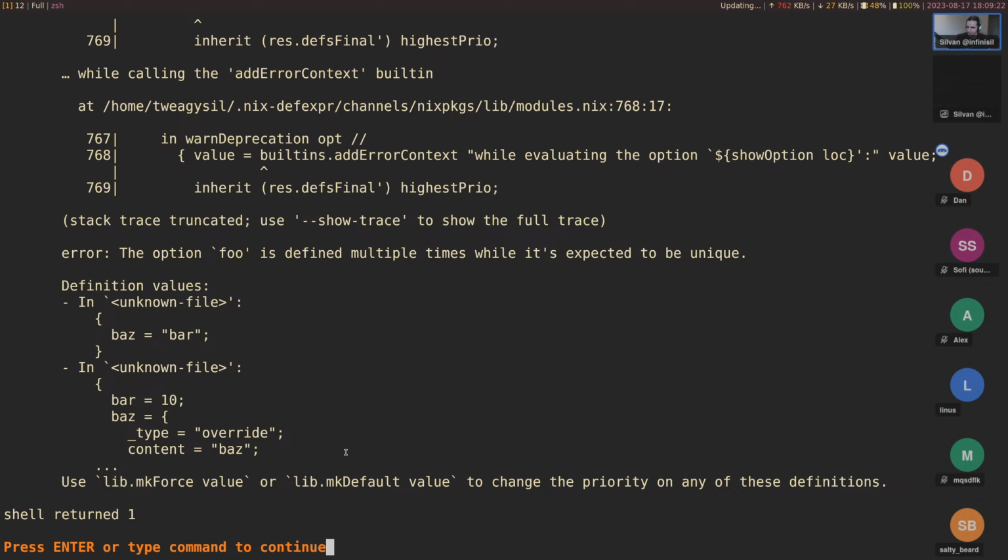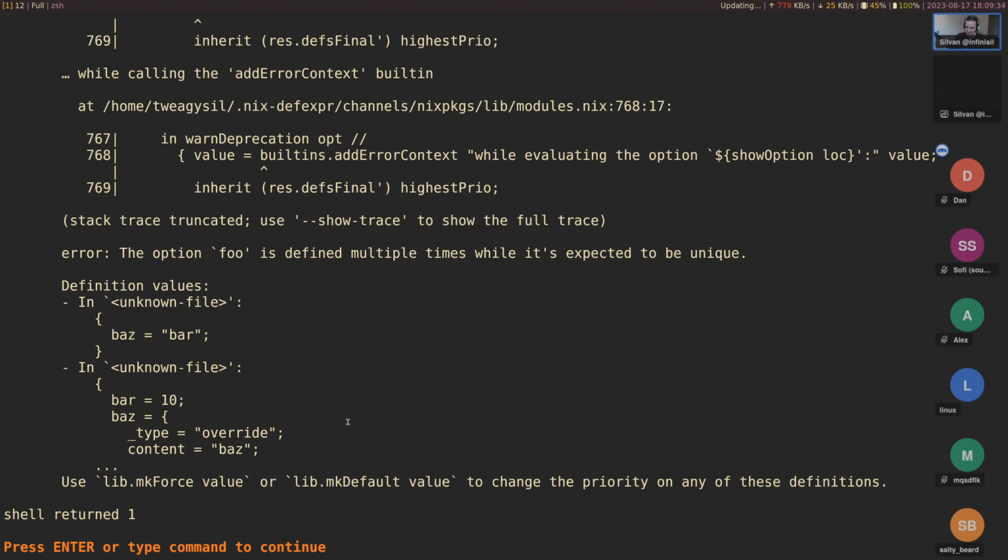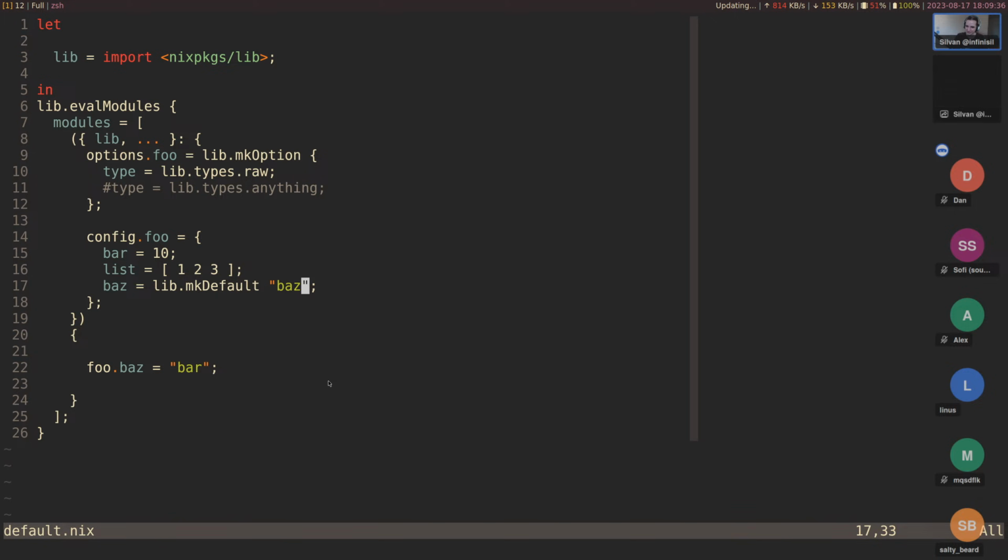Yeah? It says below there use lib make force or make default, but we're already doing that. That is a very good point. This error message is actually kind of bad. This should be improved. Yes. But yeah, so anything does work with that.